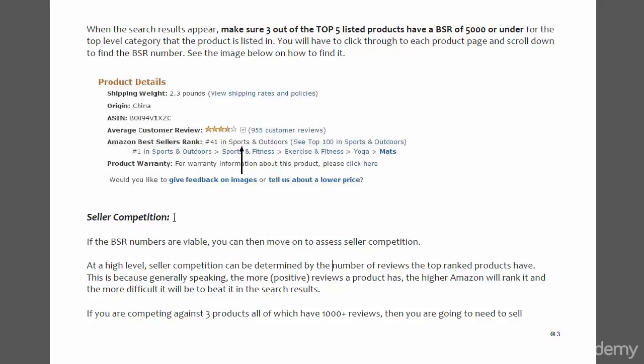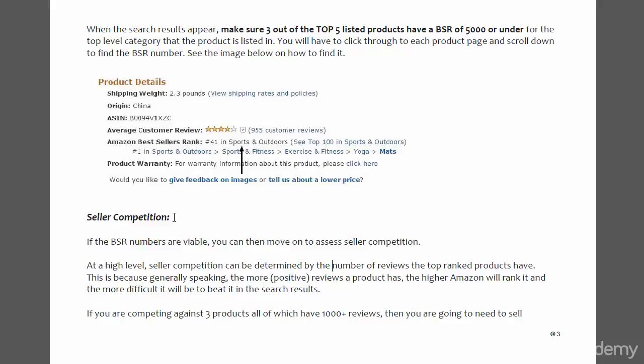Now, seller competition can be assessed by the number of reviews the top ranking products have. And the reason for this is if a product has lots of reviews, it's going to be ranked higher by Amazon. When you have your product for sale on Amazon, you'll need to outrank the other products, and basically that means getting more reviews and more positive reviews than the other products. Now, if a product has lots of reviews, or say the top 3 products all have 1,000 reviews and over, it's going to be very, very difficult to get over 1,000 reviews, which means selling thousands and thousands of that particular product in order to outrank them.